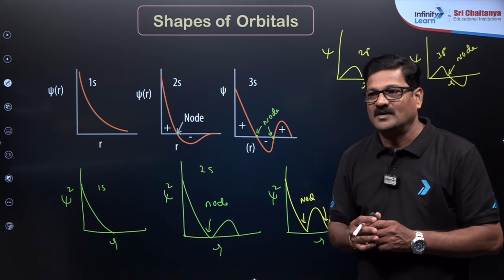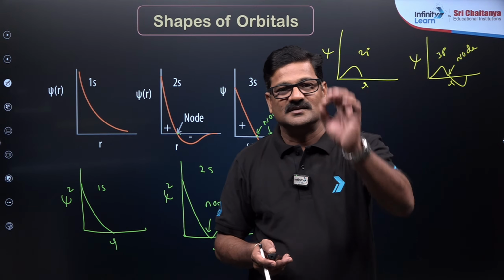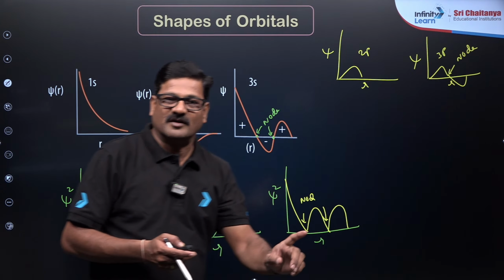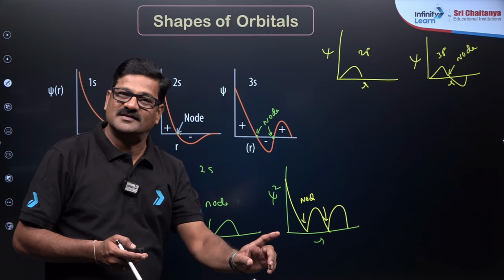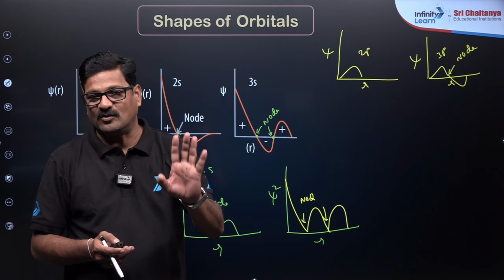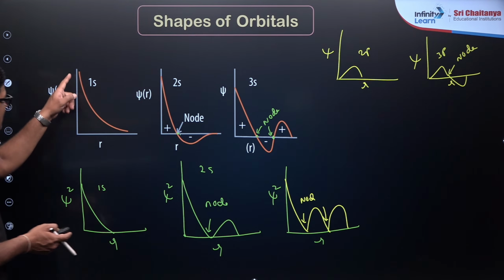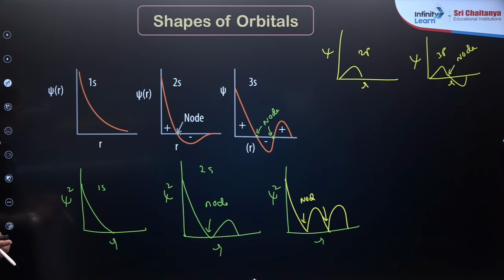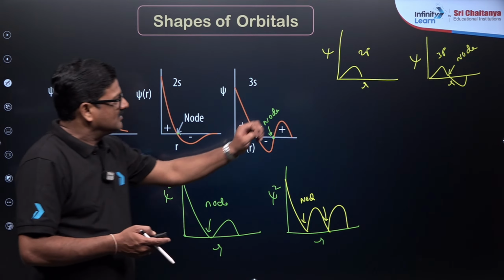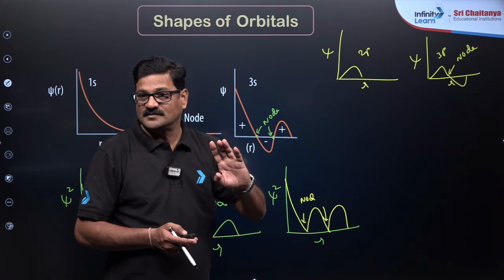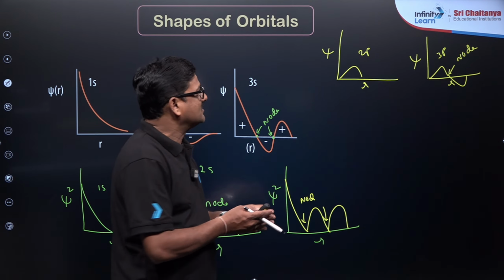A trick: for the s orbital, the graph should start from up and come down. For the p orbital, it starts from the origin and goes up. That is a trick. Everybody please take a note. For the s orbital, the psi versus radius graph, and also psi square, is always coming down. While for the p orbital, it starts from the origin. Understood? It starts from the origin.